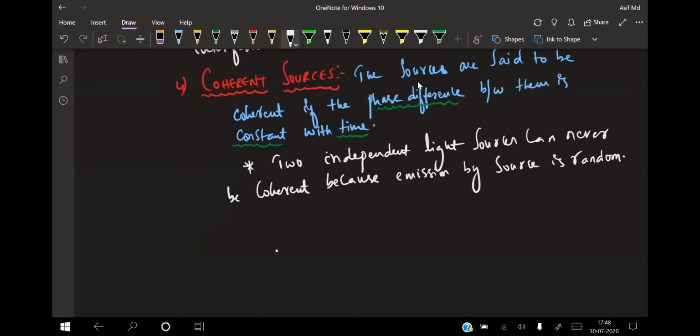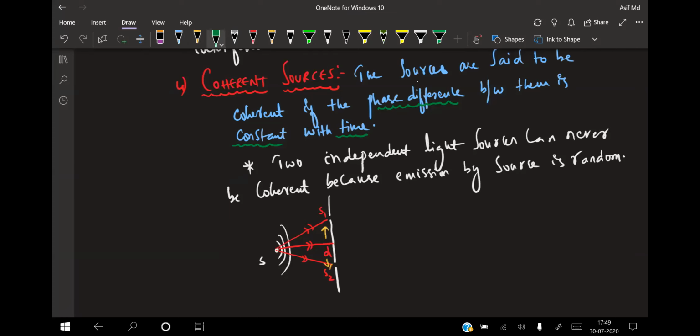See here, the source. The light has been coming like this. If I take a cardboard in between and make a pinhole in it, a ray of light from the source first touches like this, and another ray touches like this. All of them are in the form of spherical wavelets. This is S1 and this is S2. The distance between these two sources is D.